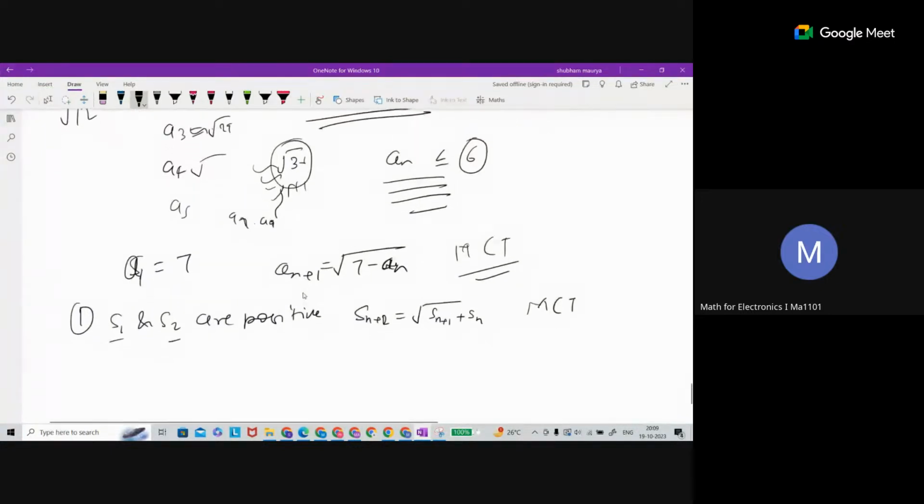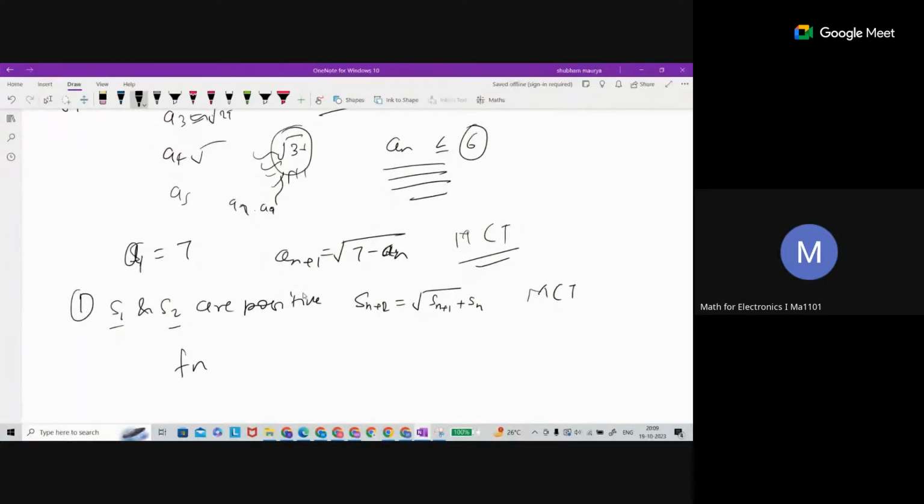You can tell that again, this is a recursive problem: a_n is equal to (a_(n-1) + a_(n-2)) upon 2. Sir, can we apply MCT on recursive sequences only? Many other problems also, because MCT is for the general case.